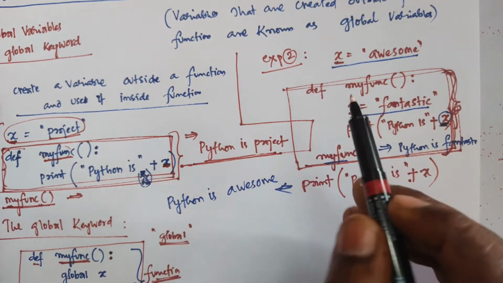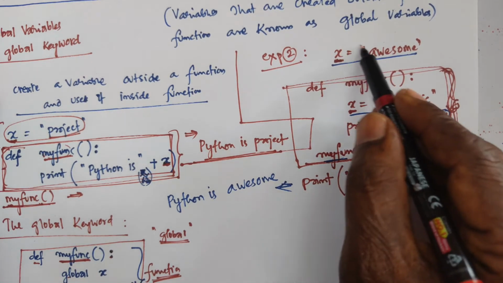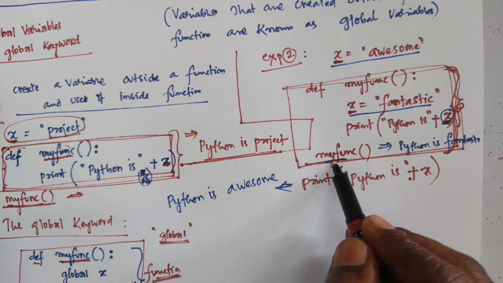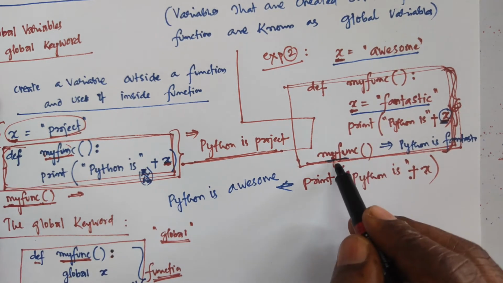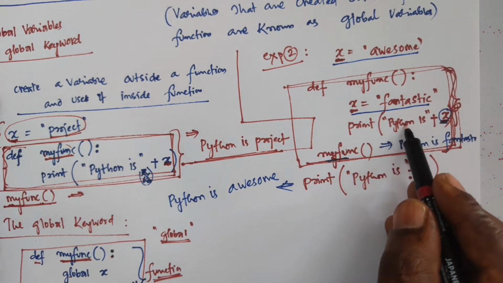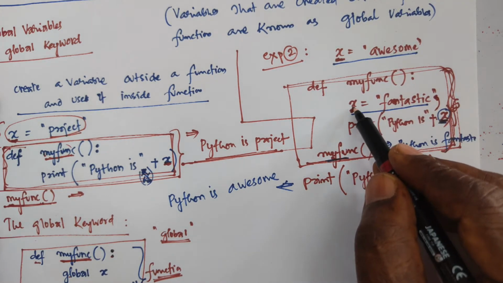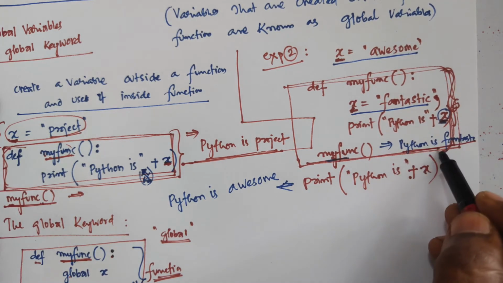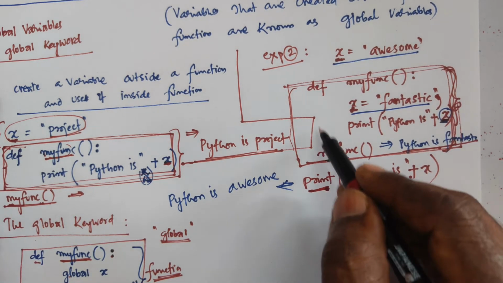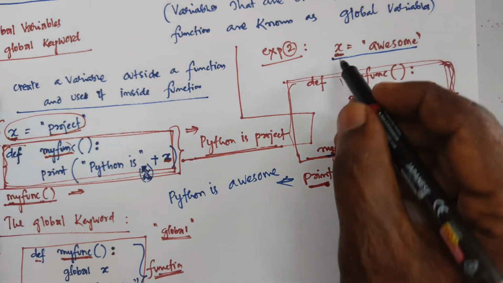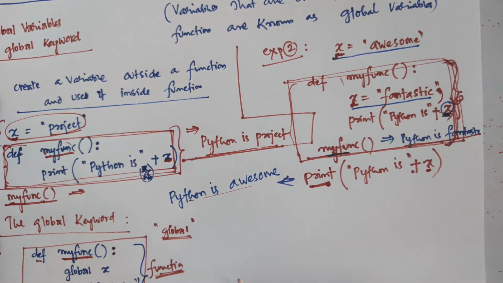Example 2: you have two variables, one within the function as well as one outside the function. At this moment, to run the function, it always gives highest priority to within the function. Then you can write my function and print Python is plus x. Since you have an x variable within the function, the result is Python is fantastic. After that, if you write any print expression outside the function, it is based on the outside x value, which is awesome. So the result will be Python is awesome.